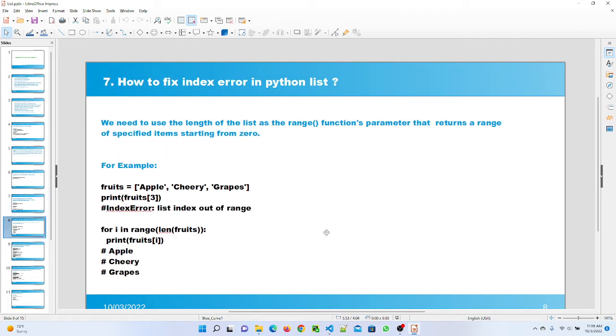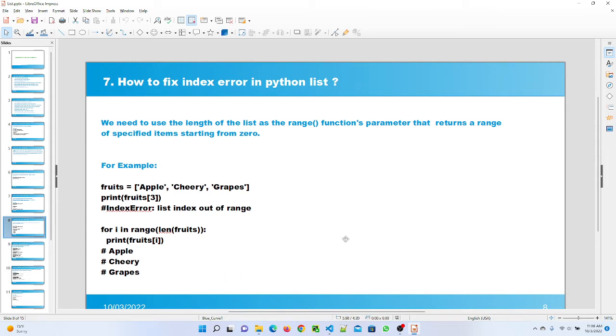Question number 7 is, how to fix index error in Python list? We need to use the length of the list as a range function parameter, which returns a range of specified items starting from 0. So here I give the example for that. I mention fruit and I give 3 values in my list. When I pass the index 3, it is giving me the index error. Since in a list the index starts from 0, so 0, 1 and 2, and the value 3 is not available in my list, it is giving me the index error.